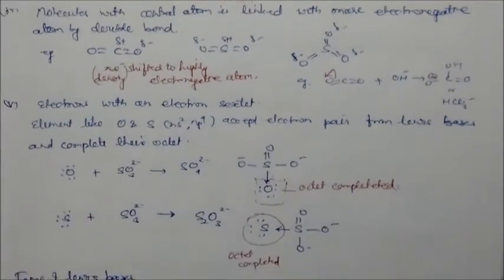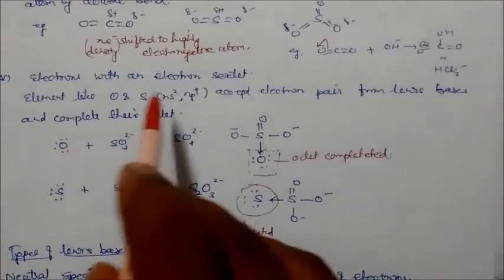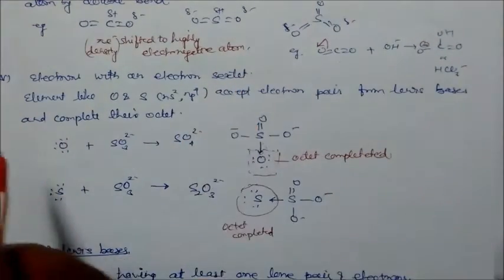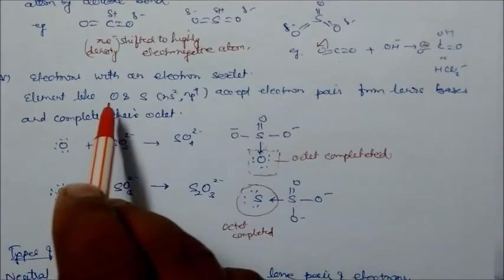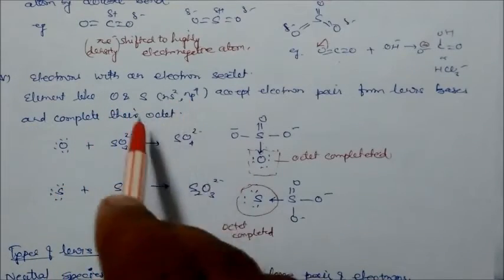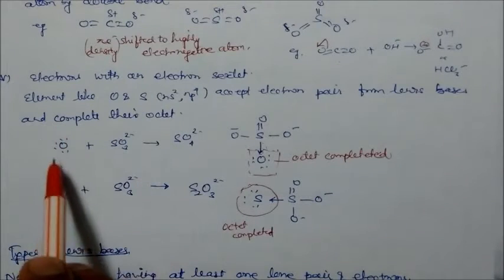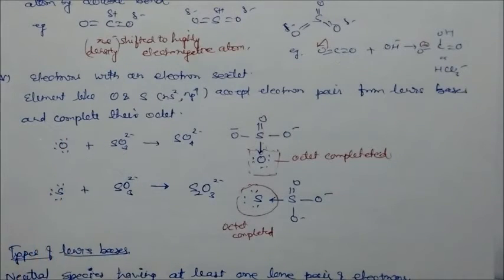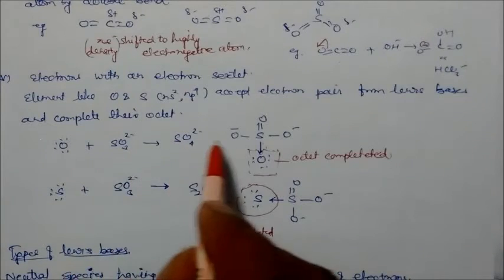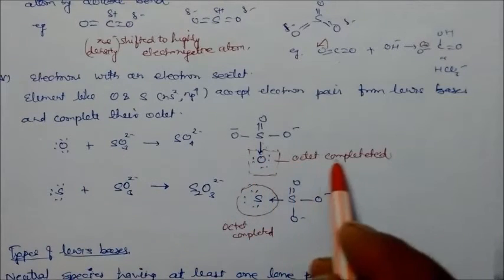Species with an electron sextet. Sextet means 6 electrons. Species like oxygen, sulfur, NH2, and PH2 accept an electron pair from the Lewis base and complete their octet. So these have 6 electrons, and they will take electrons from the oxygen. So you can see here the oxygen's octet.